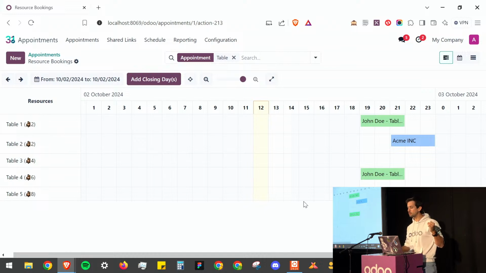So that's something that we really wanted to set up, mostly for example, restaurants. When you arrive at a restaurant, they ask for your name, and they need to make some follow-up. Because if people don't come, for example, let me see, if I drag this here, you see it turns orange. Why? Because this person is late. That person is supposed to be coming, but we are already at 15 past noon, and that person is still not there. So we turn it orange to catch the eye of the different operators that are working here, so that they know, okay, there's something to do here. We should either cancel, call that person, etc., or mark it as a no-show if it's too late.